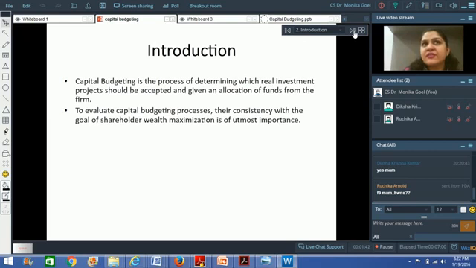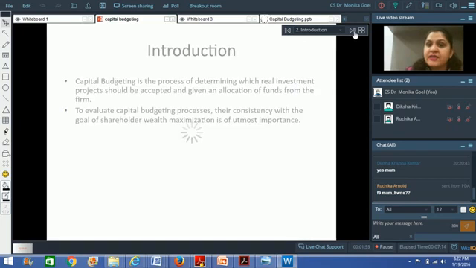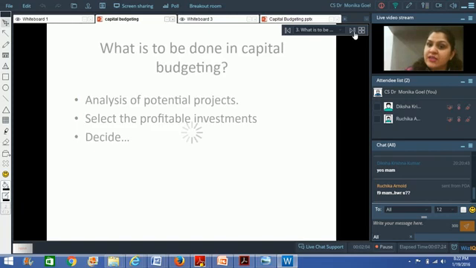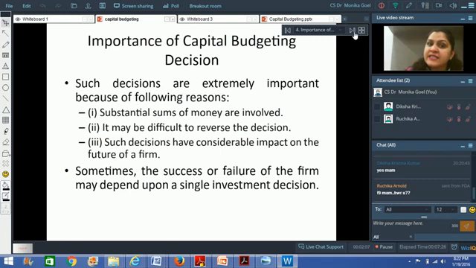But because these investment decisions are very important for any business, they are the decisions which may make or break a particular business. This is one decision which can add maximum to the shareholders' wealth, and that is why it is considered a very important decision. Another reason is that we've got limited funds and we have to do the right allocation of these funds, right? And that is why again this decision is considered very important.